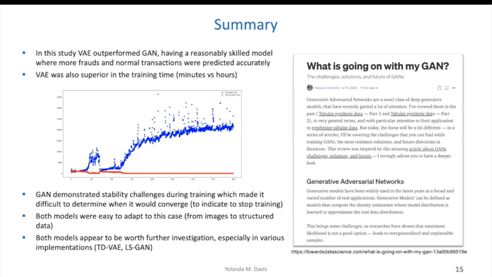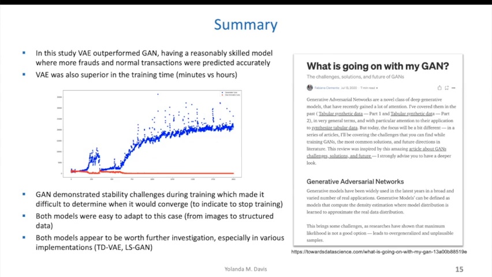What was good about working through this is that both models were easy to adapt to this case. So the homework itself was geared towards images. And even though I didn't have the ability to test the latent space and have something that I could render and inspect along the way, it was still good to see that there was some potential progress and some performant model in VAE that was classifying in a way that was reasonably skilled.